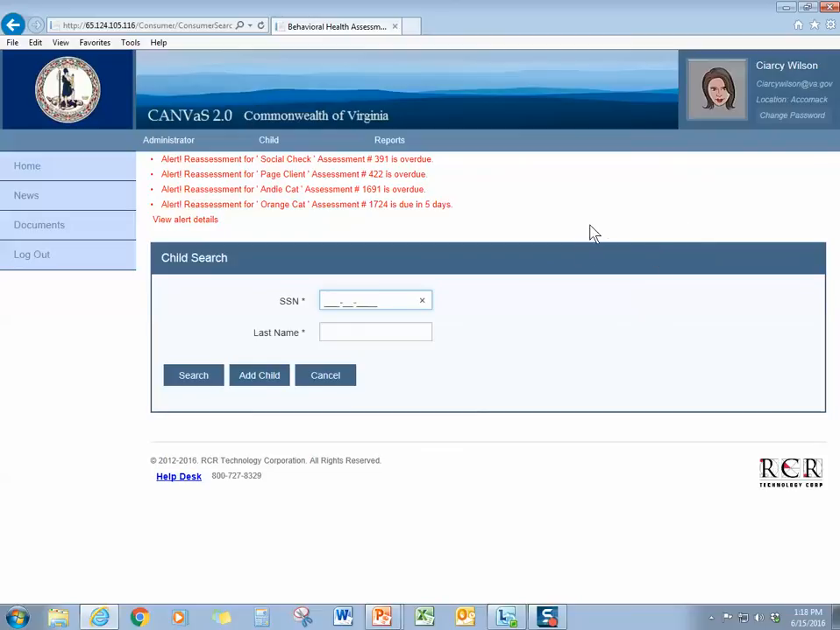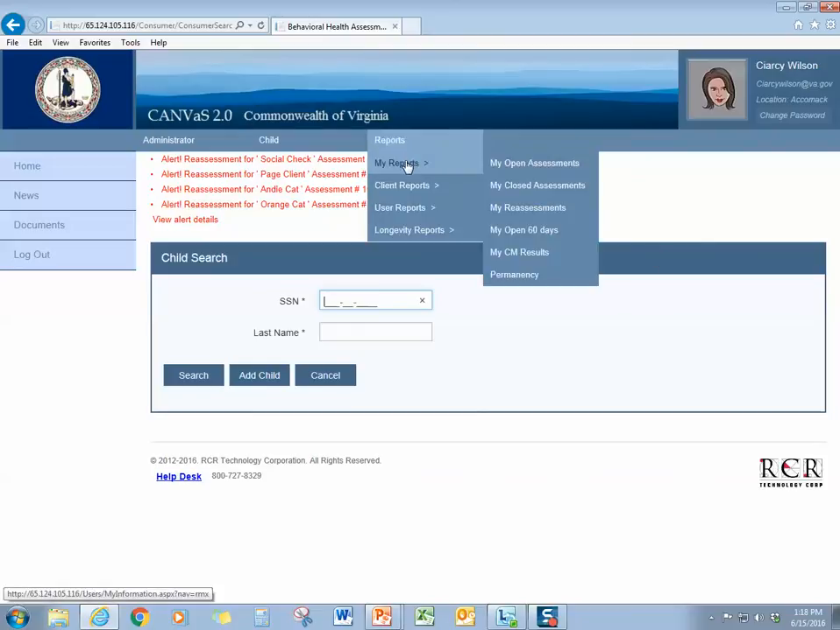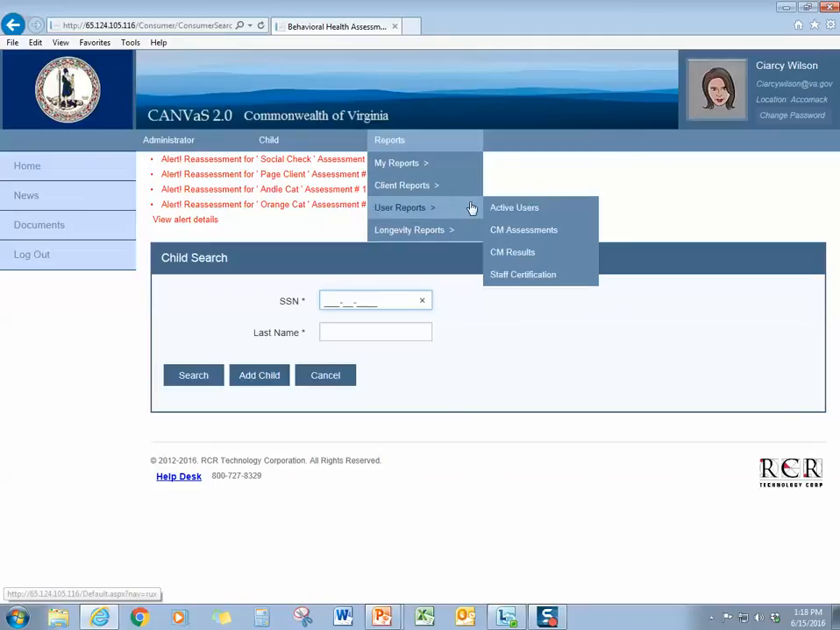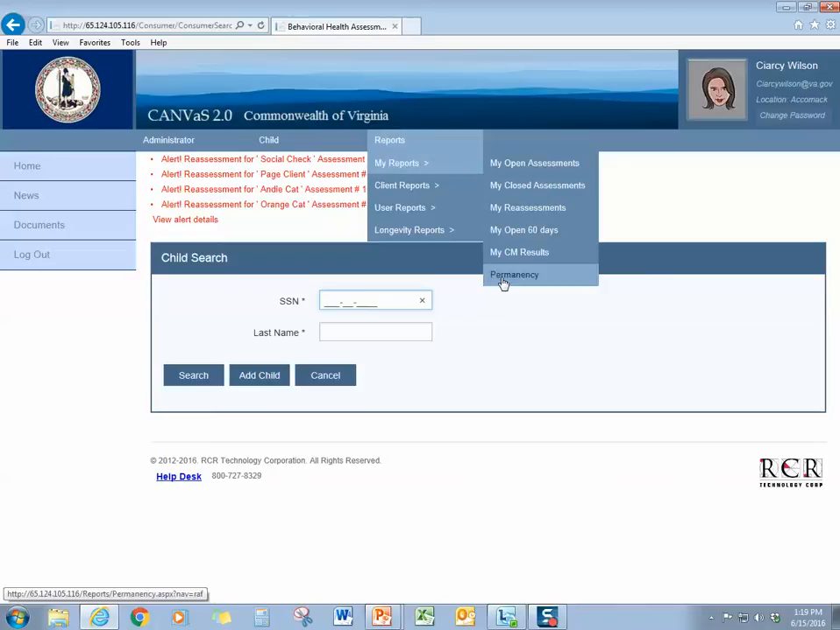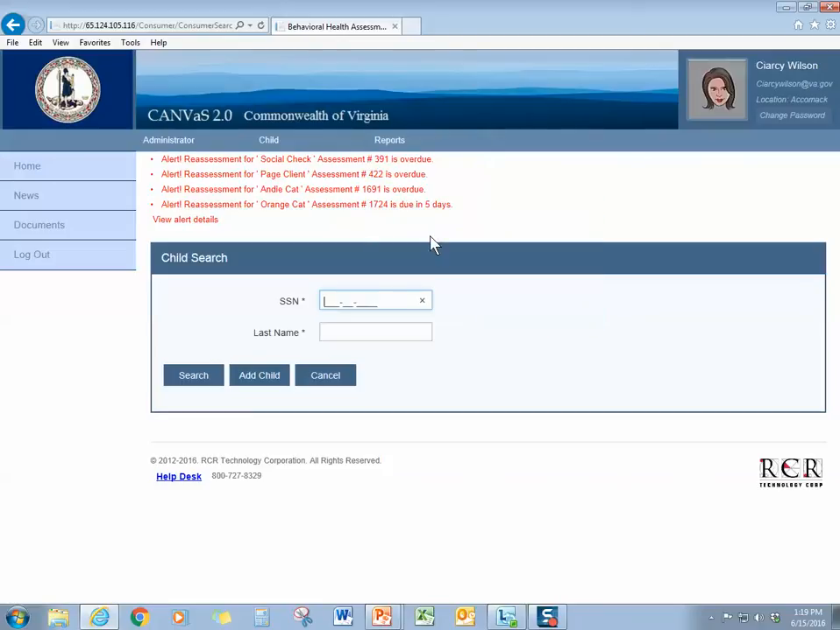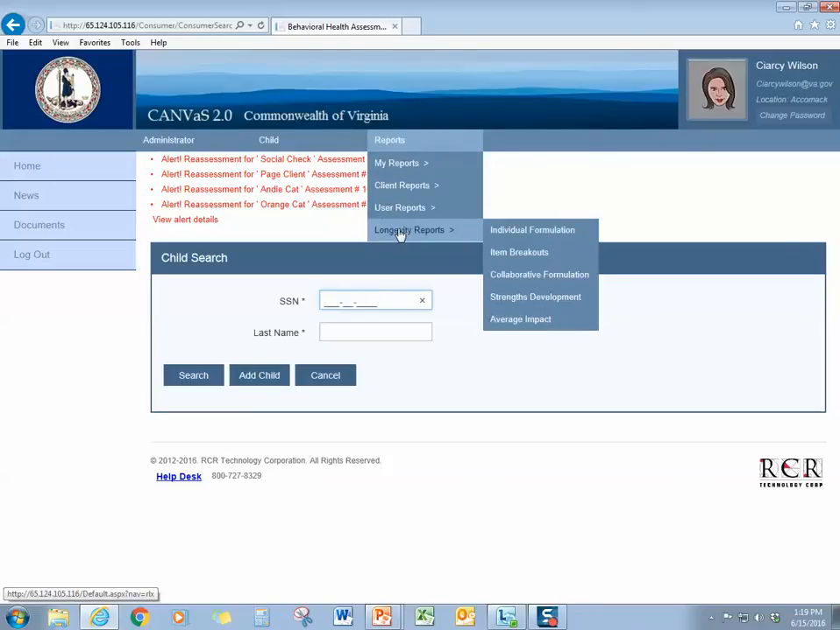And we'll look at the reports, just a quick look, and look at the drop down for each one. My reports for the case manager, client reports. These will be useful to you. Some of these are in the current system, but some are new, or some are working now that didn't used to work. And then we have the permanency report under my reports, and then the user reports, which will be good for you as the local administrator to use, and then the longevity reports. We will have more information, a separate demo on the reports later on.